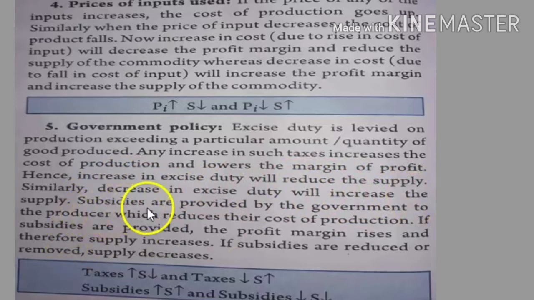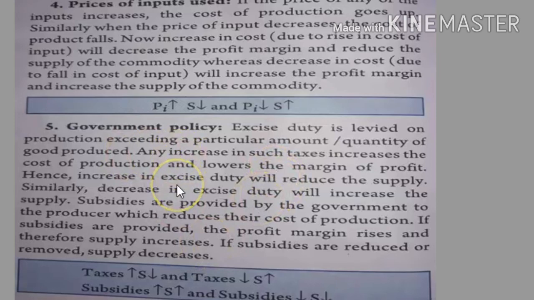Hence an increase in the excise duty will reduce the supply, and similarly a decrease in the excise duty will increase the supply. Subsidies are provided by the government to the producer, which reduces their cost of production. If subsidies are provided, the profit margin rises and therefore supply increases. If subsidies are reduced or removed, supply decreases. So here two concepts of government policy have been explained. The first one is about tax, and the second one is about subsidies.